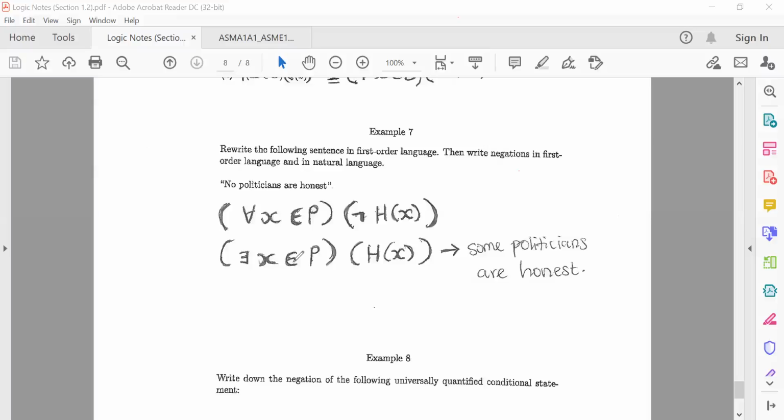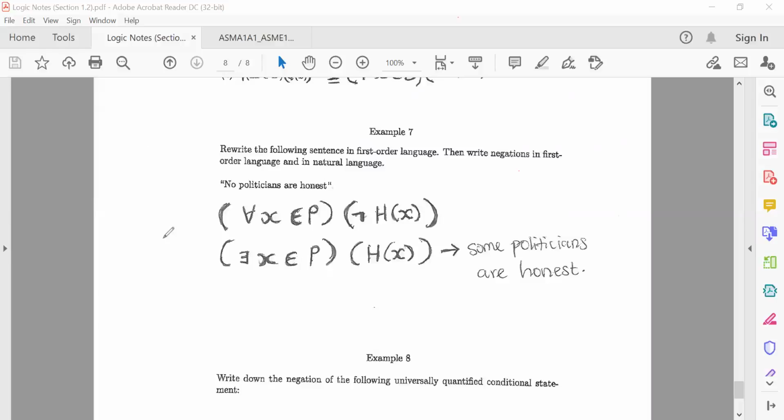Then you need to negate. You need to write the negation in first order language, and then you convert that to natural language. So I give you in English, you need to convert to predicate, then you need to negate the predicate, and then you need to write your final answer in English. Guys, be careful with this kind of example, because I always ask stuff like this, all right? For you to write first order, negate, then give me back in natural language, all right?